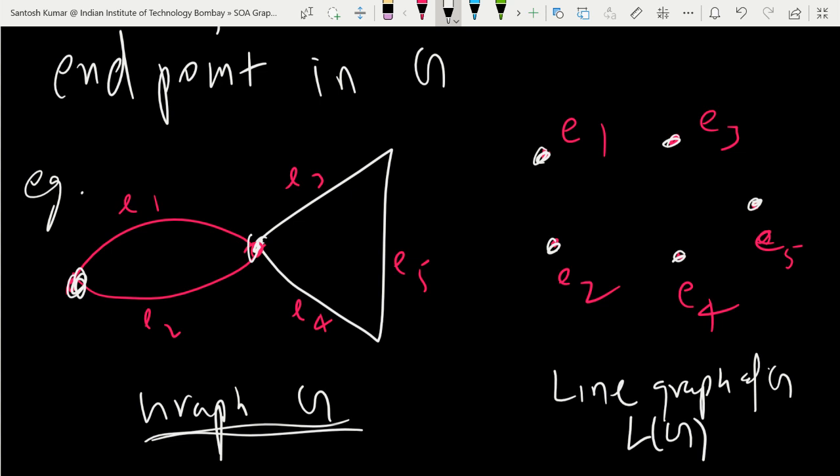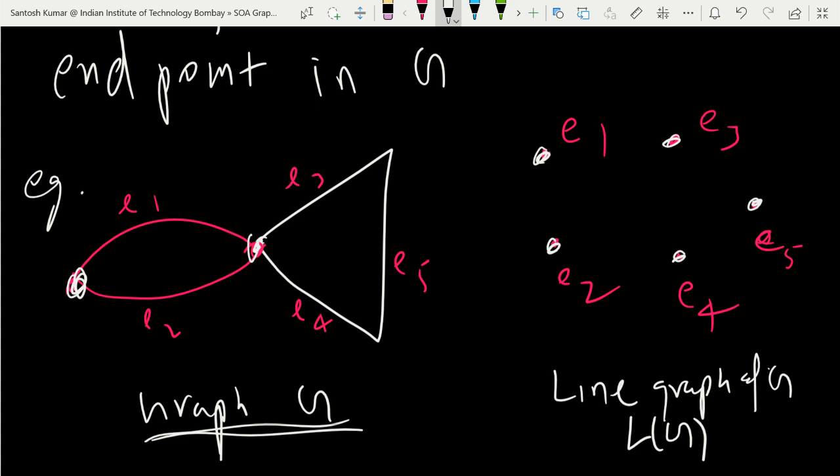E1 as an edge in G will be a vertex in the line graph. E2 as an edge in graph G will be a vertex in the line graph of G. So we are just changing edges into vertices.